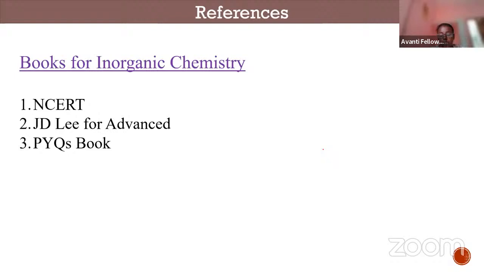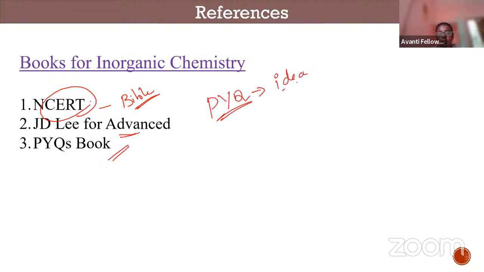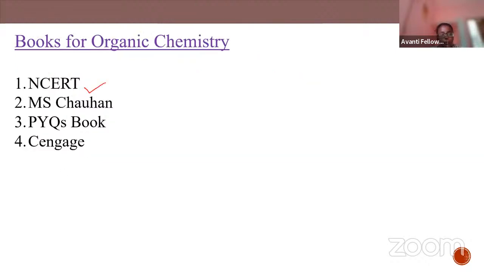Now, what are the references for inorganic chemistry? Just NCERT, I have told you already, it is the Bible. Complete NCERT thoroughly, and you can use JD Lee for advanced and solve the PYQs. PYQs will give you an idea of what type of questions will be asked. For organic chemistry, do NCERT and the MS Chauhan PYQ book. Use any one of these, and the PYQs and NCERT are compulsory.